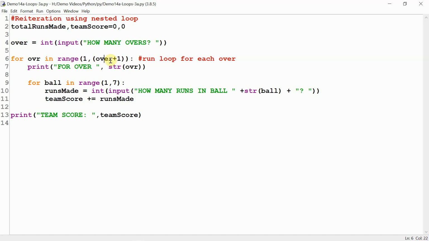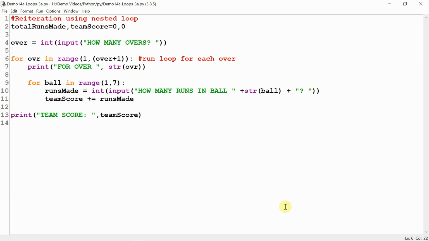The number of balls will be accepted for each over one by one. The team score will be calculated. It will be accumulated. Again, the for loop will run for the next over. Again, this will keep going on for each over and for each ball in that over. And finally, the team score will be displayed. See line 13. So this is how nested loops work. Always remember, a nested loop executes for each iteration of its parent loop.